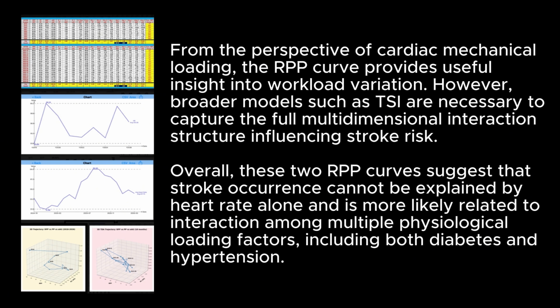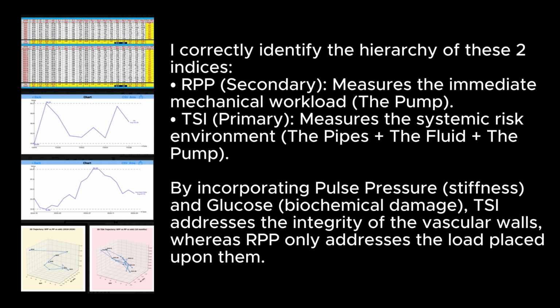Overall, these two RPP curves suggest that stroke occurrence cannot be explained by heart rate alone and is more likely related to interaction among multiple physiological loading factors, including both diabetes and hypertension. I correctly identify the hierarchy of these two indices. RPP, secondary, measures the immediate mechanical workload, the pump. TSI, primary, measures the systemic risk environment, the pipes plus the fluid plus the pump, by incorporating pulse pressure, stiffness, and glucose biochemical damage. TSI addresses the integrity of the vascular walls, whereas RPP only addresses the load placed upon them.